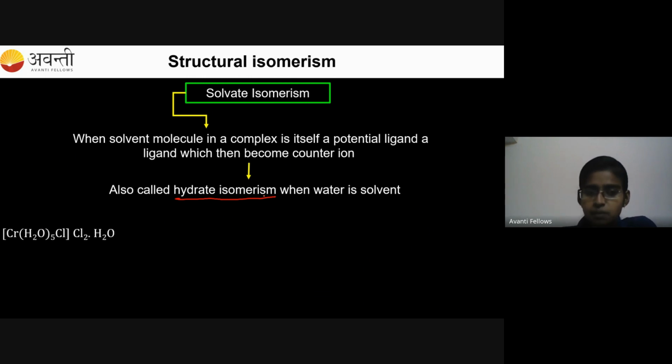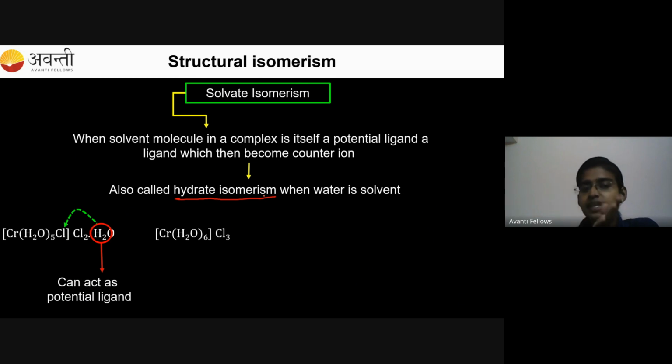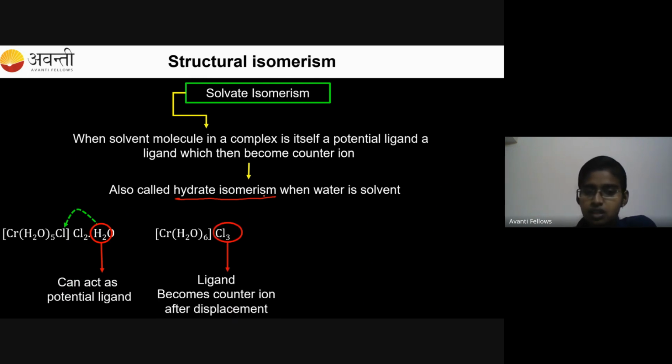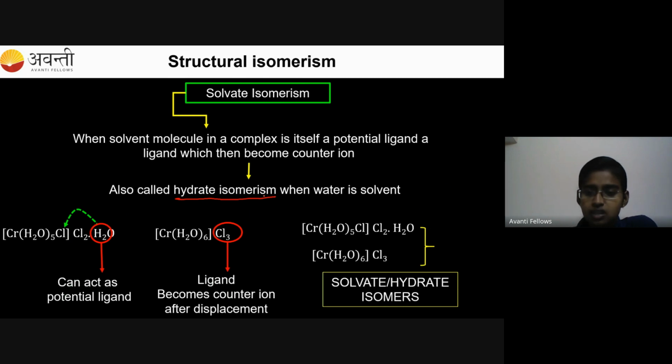So you can see an example. Cr(H2O)5Cl, and 2 Cl is out and 1 H2O is out. And this H2O can act as a potential ligand. So now it is going to substitute that Cl. Now that Cl comes out, this H2O goes in. So we get 6 H2O inside the bracket and Cl3 is out. Now Cl3 is the counter ion after displacement. So these two compounds are solvate isomers.